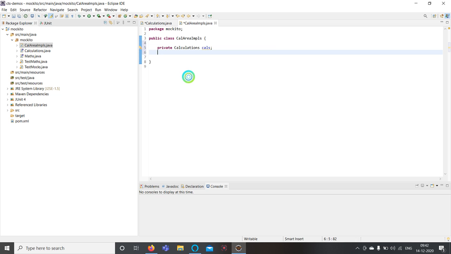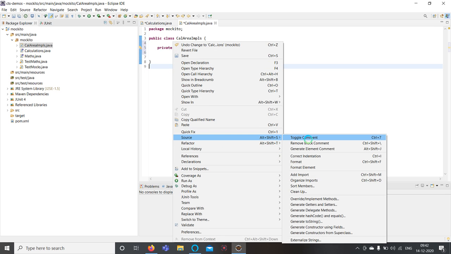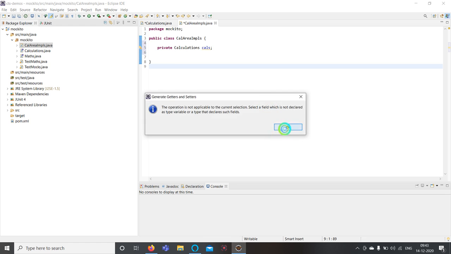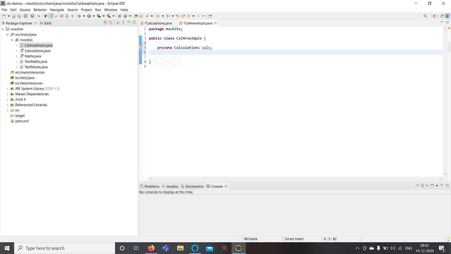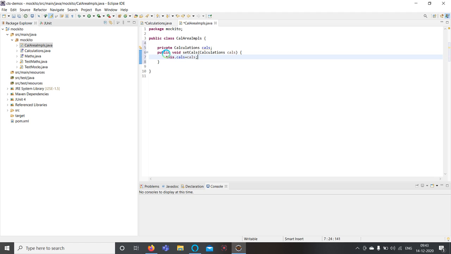I'll write one setter method for this one. So we have defined this, and I will try to implement the methods.